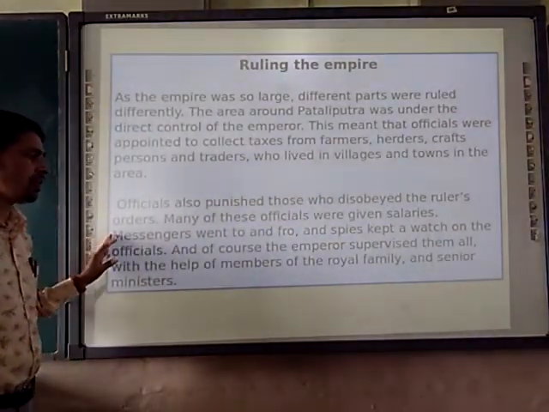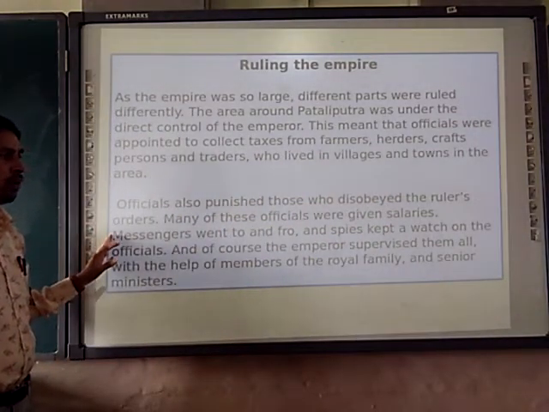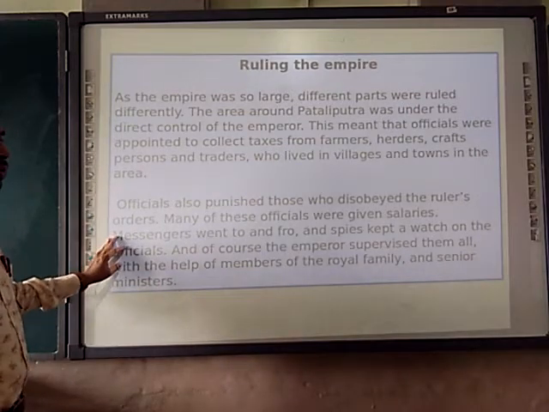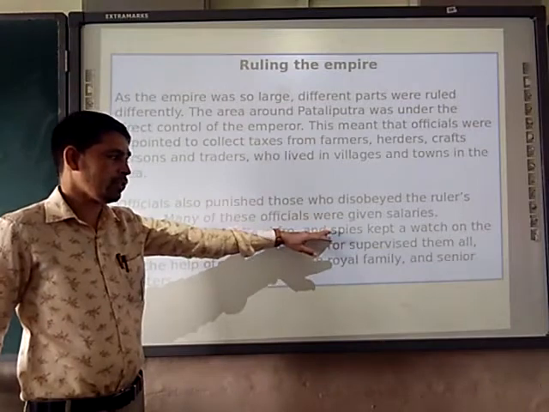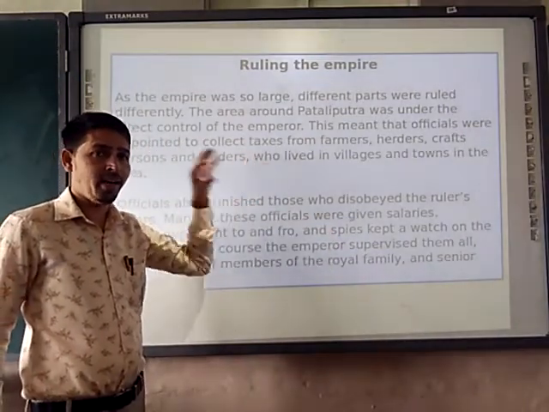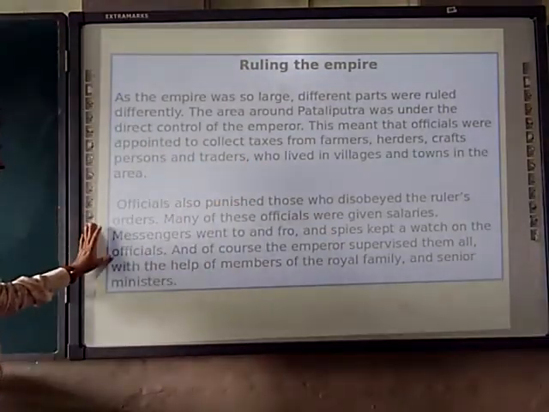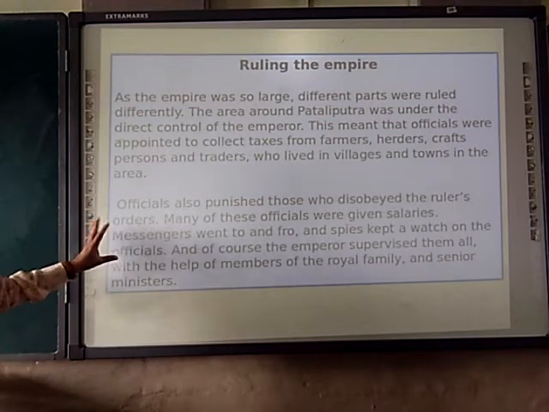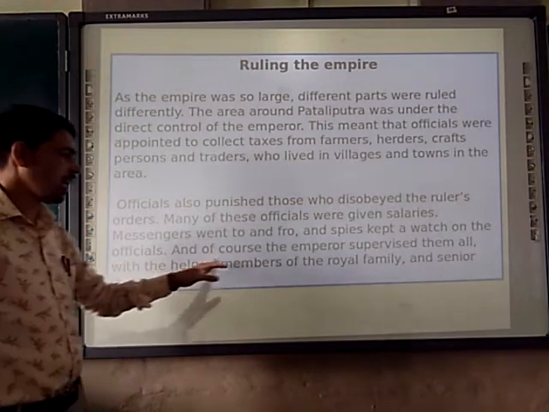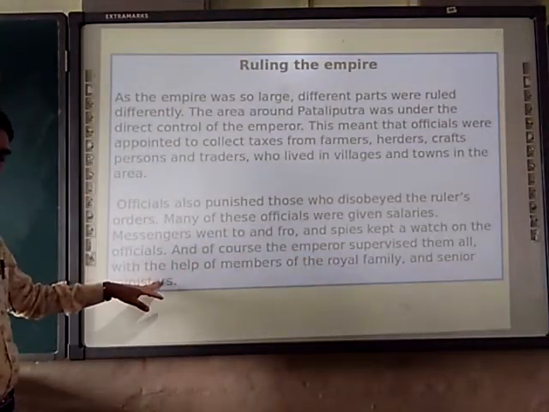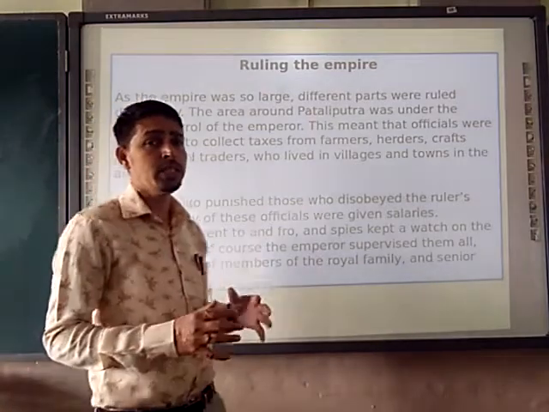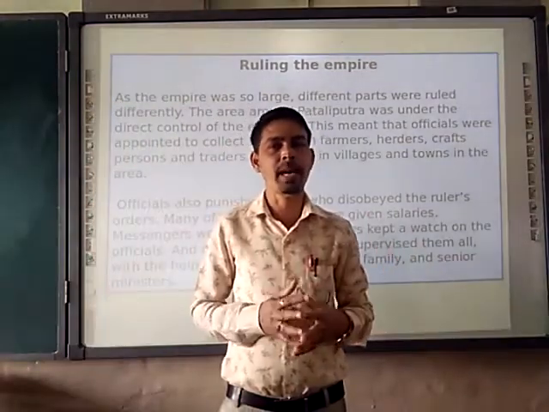Many of these officials were workers who were getting salaries. Next, messengers went to and fro, and spies were kept to watch. The spies were there to have an eagle eye on the people, and of course the emperor supervised them all with the help of members of the royal family and senior ministers. So this is how the big empire is controlled by the emperor.